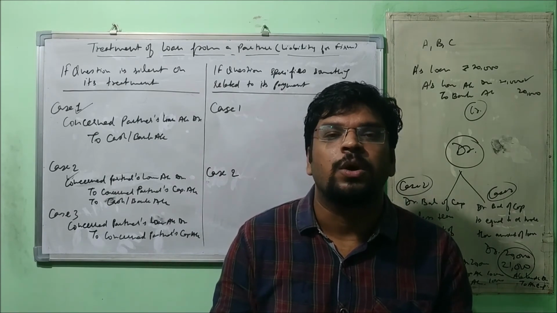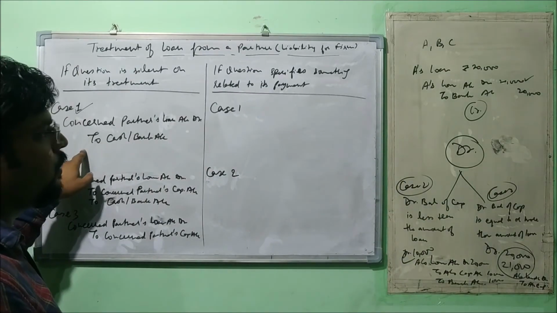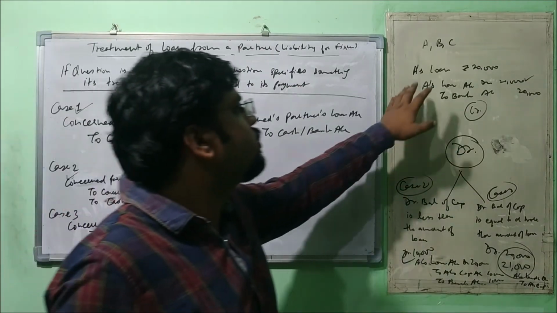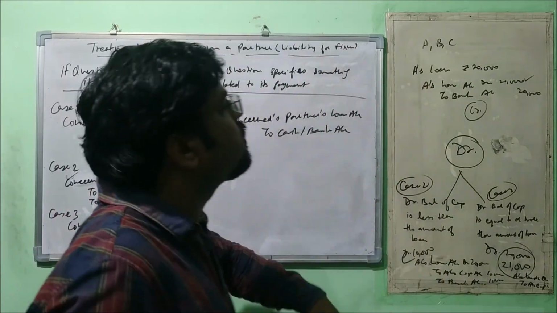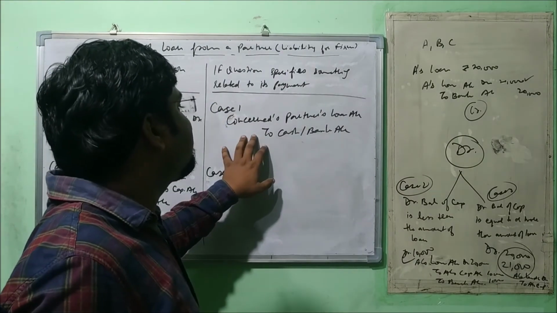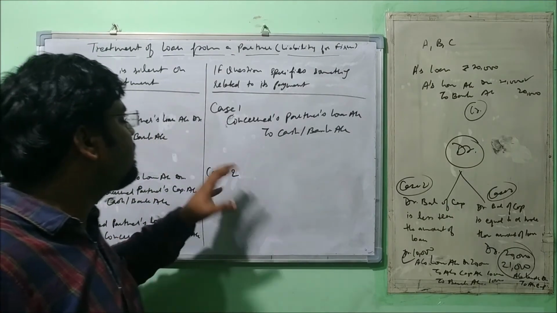And for the same, what entry are we going to do? The same that we did here. Fine. Okay. You can take the case: A's loan is given, and the question also mentions that A's loan was paid. Okay, then in that case, we will be passing this entry. Understood the point? Okay. Now let's understand the second case.